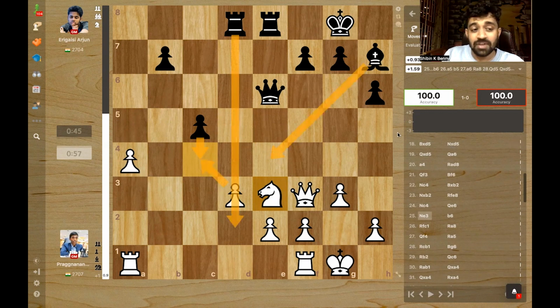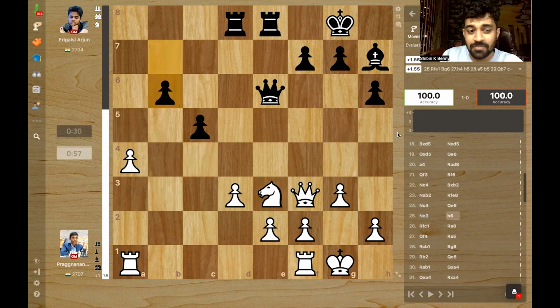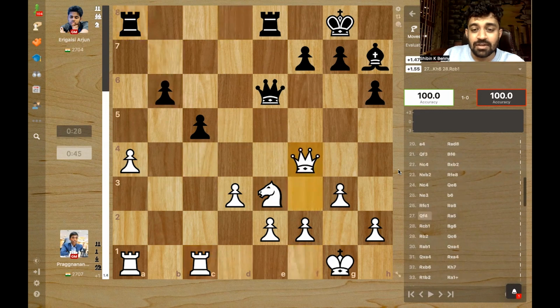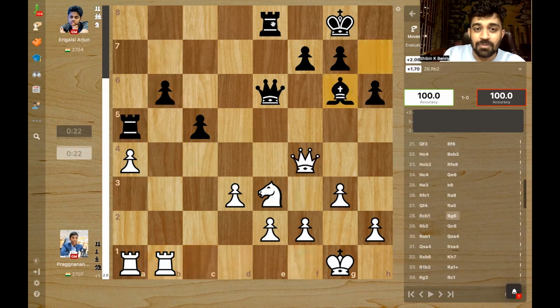But yeah, Arjun didn't find that. He was again low on time, both of them were. He goes b6 defending the b pawn, but now Pragg stops c4. He had seen that. Now rook a8, queen f4, activating the queen, rook a5, rook b8, b1, attacking b6. So the a pawn will probably fall, but counterplay on the b pawn.